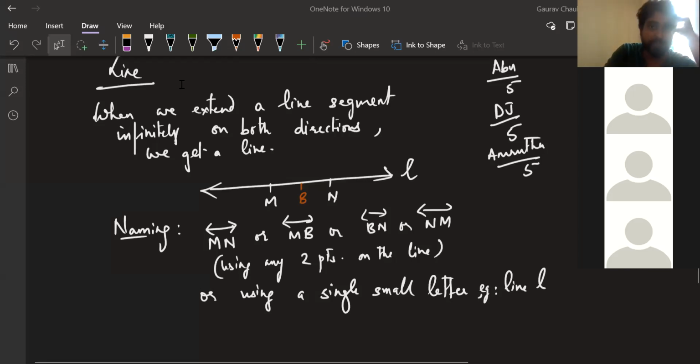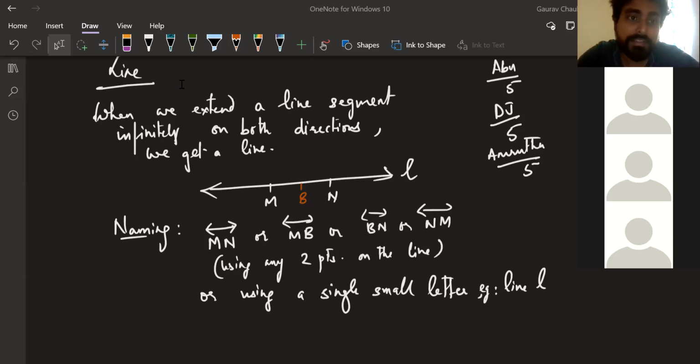Okay, taking questions from chat while you're taking this down. Usman, we can't write MNB fully, just write 2 letters, okay? 2 letters are used. Can we write like this: line segment without any endpoint? But Usman, line segment means endpoints, so saying line segment without any endpoint becomes confusing for the person who is reading it.